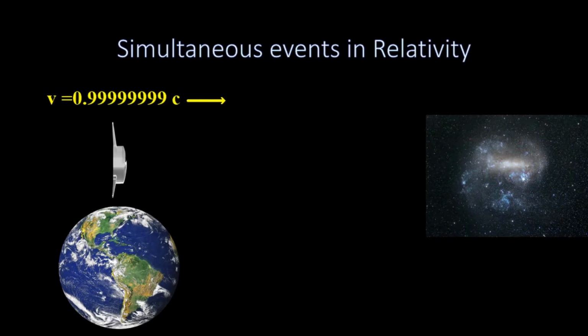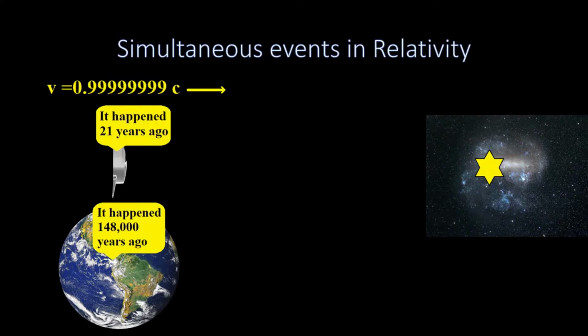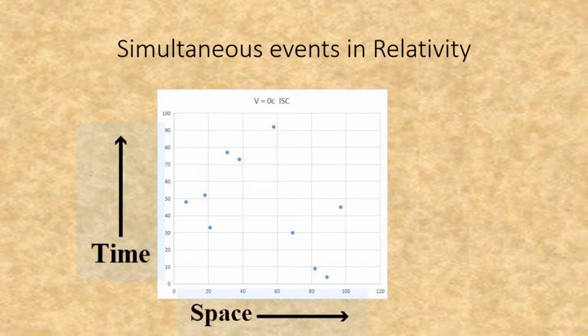Let's take the case of a ship traveling really close to the speed of light relative to the Earth. One day, they both observe a star go supernova in the Large Magellanic Cloud. The observer on Earth would see it as being 148,000 light years away, and thus having occurred 148,000 years ago. The observer on the spacecraft would see it as being 21 light years away and having happened just 21 years ago.